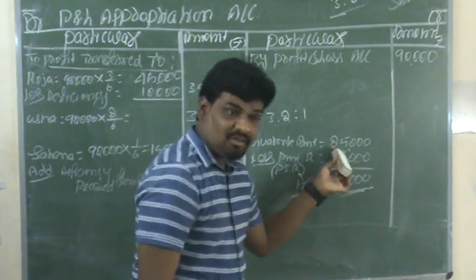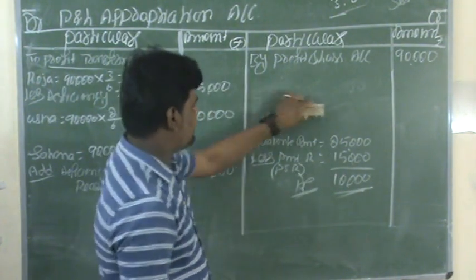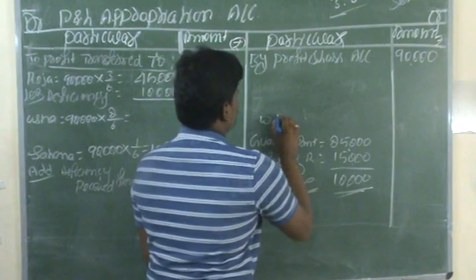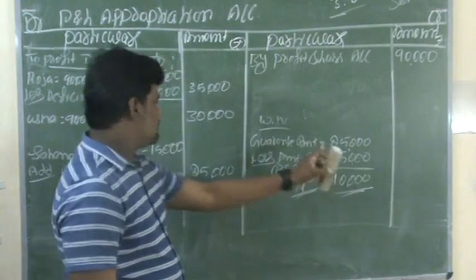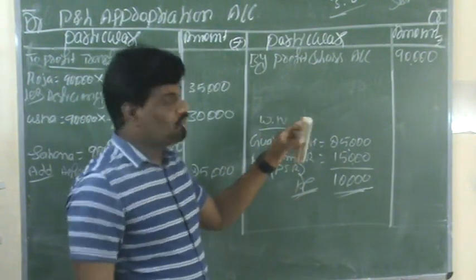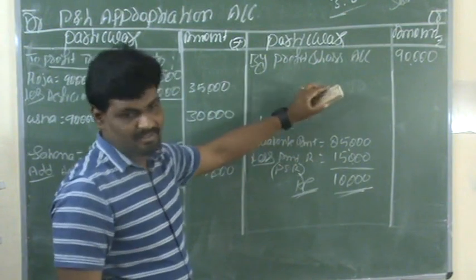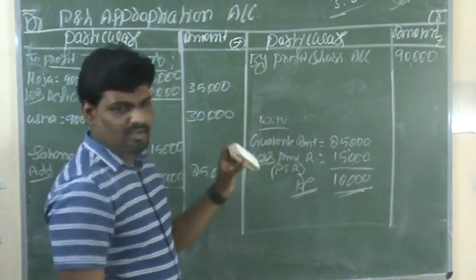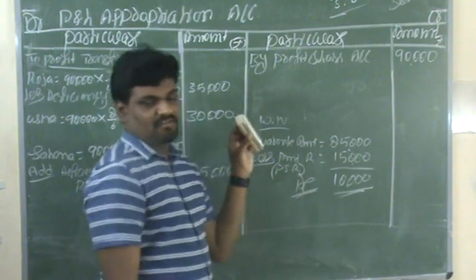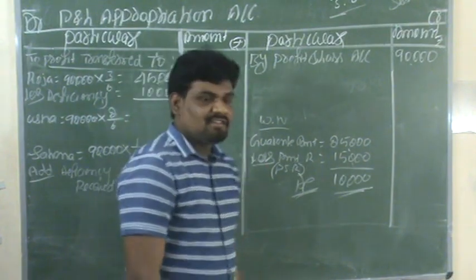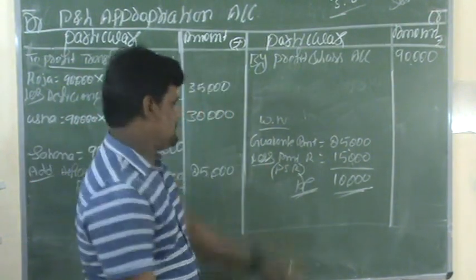Whatever calculations we require, these working notes you have to record separately. No need to record them on the credit side in this format. We need to record those calculations on a separate page.